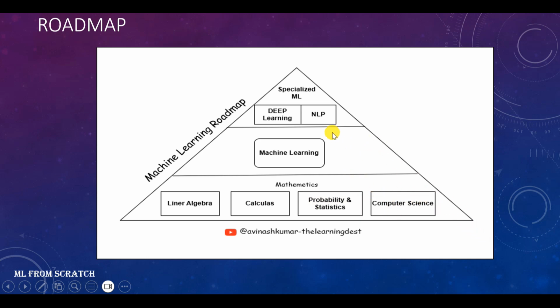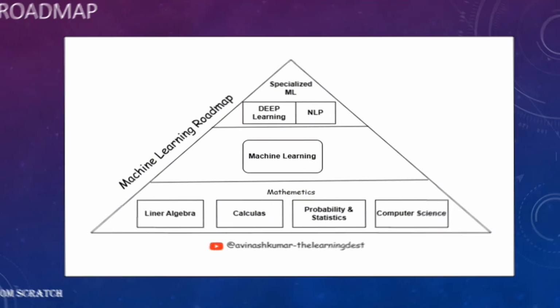Then we jump into what I can say is the intermediate level, the mid section. And here we will learn how we can prepare the data set, how we can train the models, how we can build our custom models. And at the top, the advanced level, we will see the specialized ML cases, and we will learn about deep learning and NLP. So this is our entire roadmap, and gradually I will take you from base to the top. Okay, so this is the roadmap of our machine learning journey.